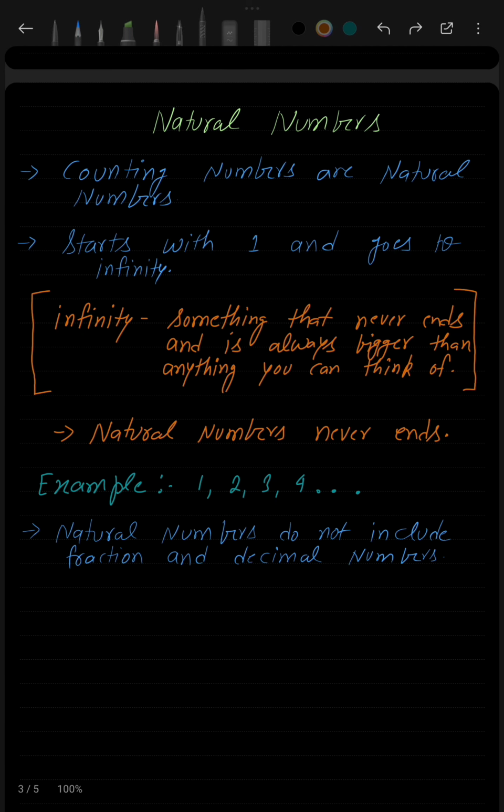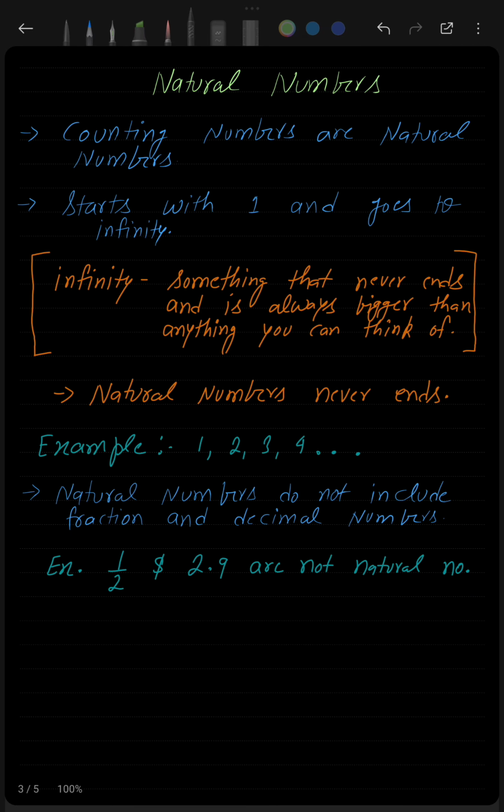So natural numbers do not include fractions and decimal numbers. This is something that you need to remember: natural numbers will not include fractions or decimal numbers. Example, 1 by 2 and 2.9 are not natural numbers. Okay, so this is everything that you need to know about natural numbers. Now let's learn about whole numbers.